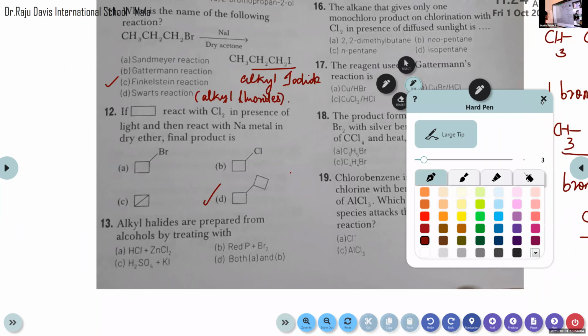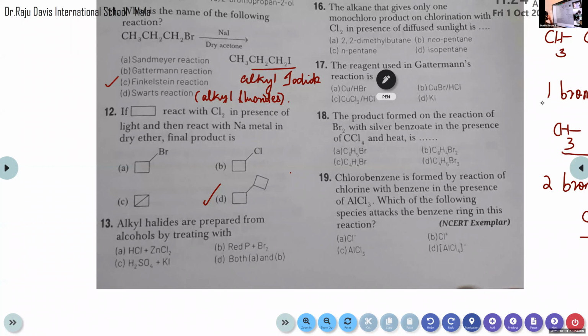Question number 13. Alkyl halides are prepared from alcohols by treating with: option A, HCl plus zinc chloride; option B, red phosphorus plus bromine; option C, H2SO4 plus KI; option D, both A and B. We have learned so many preparation methods of alkyl halides from alcohols, right? That's the first set of preparation methods that we have learned.